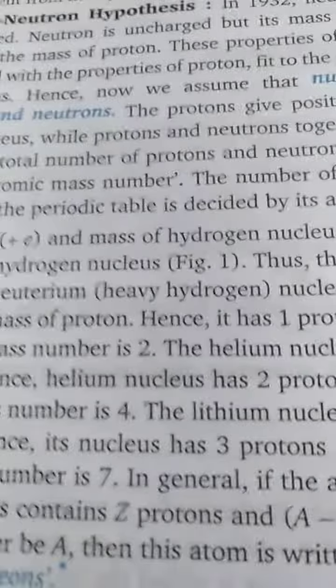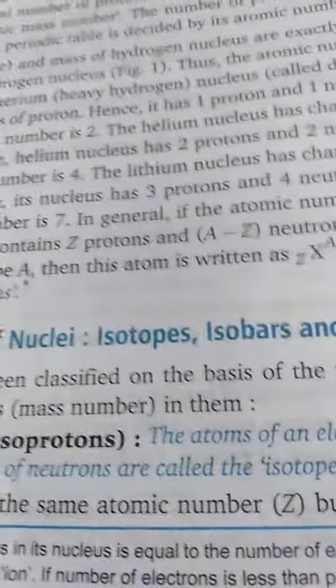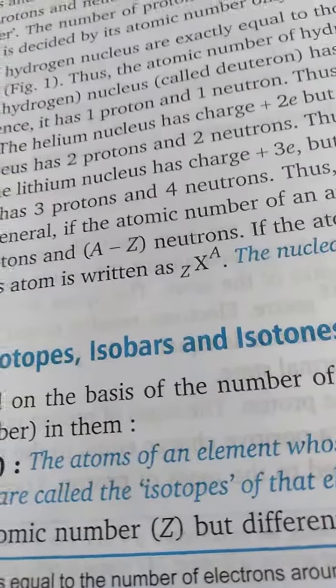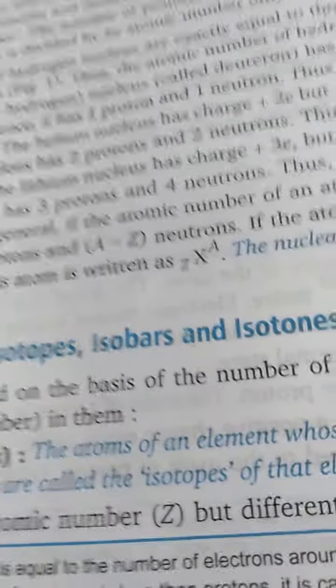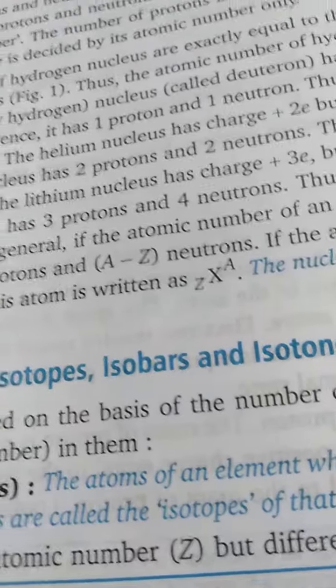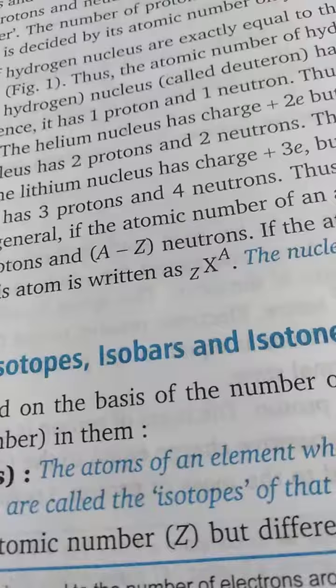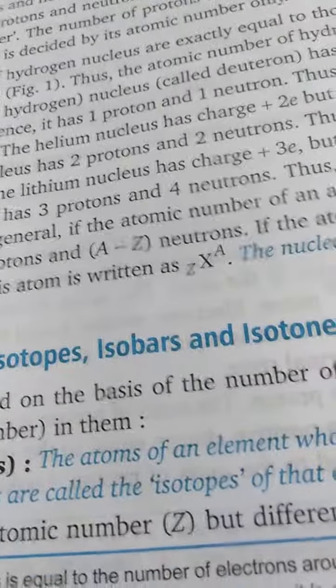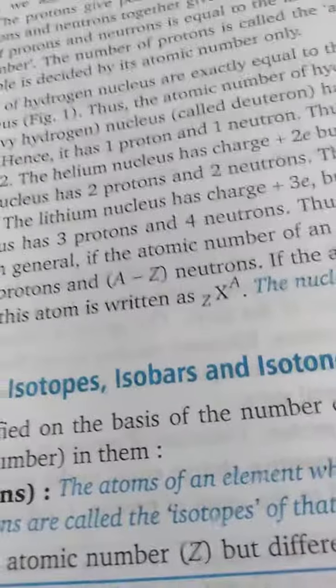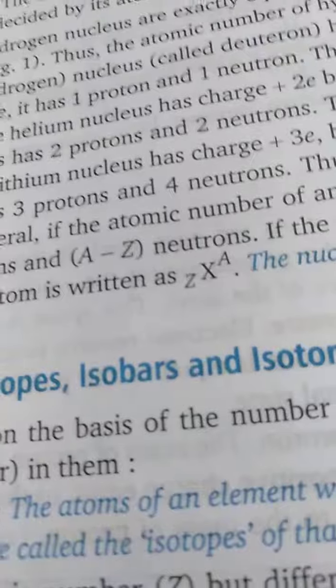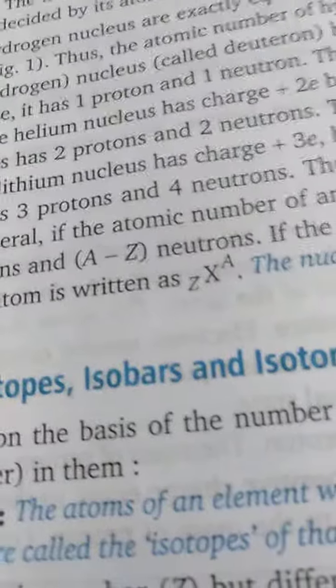Now isotopes, you know very well what isotopes are. Isotopes are atoms of the same element which have the same proton number, same electron number, but only the number of neutrons is different.